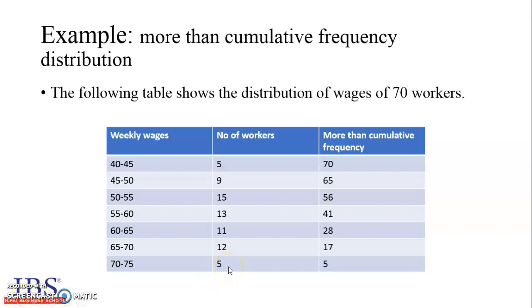Now we come to more than cumulative frequency. Here we begin with the frequency at the bottom of the table. The frequency which is last is 5. We add it to the frequency which is exactly preceding the frequency, that is 12. We add 5 plus 12 to get 17 as the cumulative frequency. If we keep on repeating or adding the previous frequencies, we would get a cumulative frequency column.